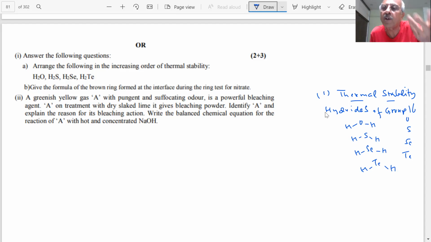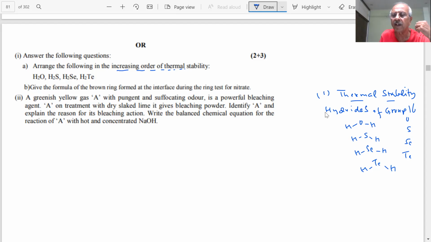Which bond will be easier to break, student? Which will break easier? You already have some idea about this. What will be the order? You have to arrange in increasing order of thermal stability, which is the stronger bond. You already learned, student, the shorter the bond, the more stable it is, more energy is there in the bond.